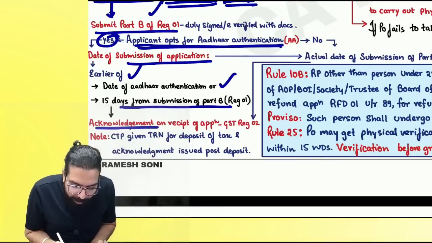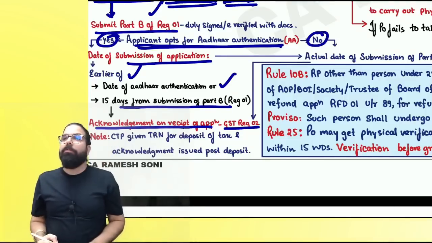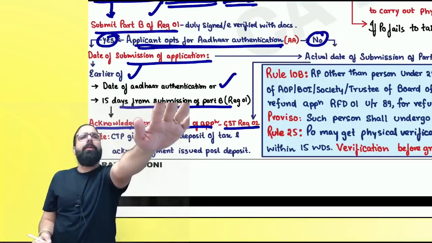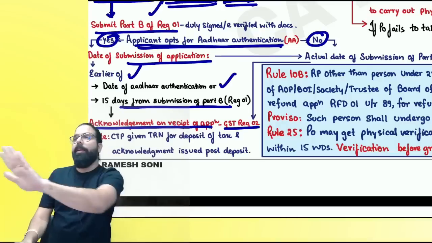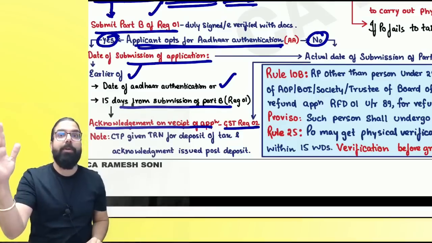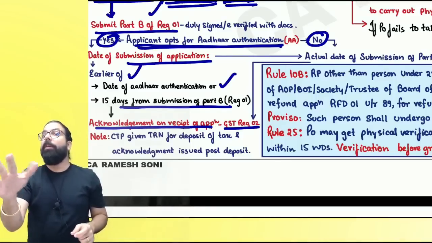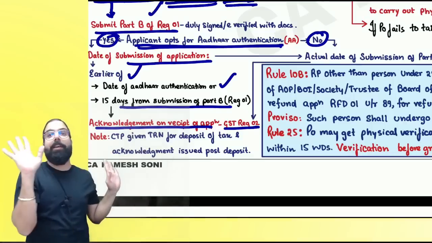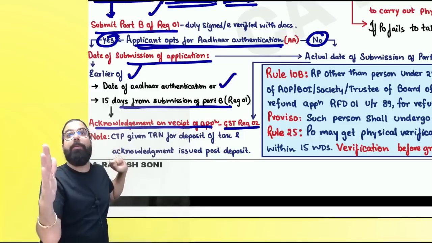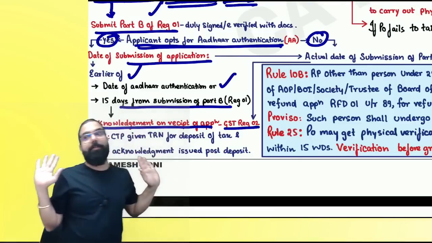Now, one acknowledgement will be given to you in GST REG 02. Sir, supposing I say no, I don't want to do Aadhaar authentication. Then which day is your form completed from your point? Everyone listen carefully. If you say yes, I want to do Aadhaar authentication, then which day is your form submitted? The day you do Aadhaar authentication or 15 days later? I submitted on 1st, they will not take the 1st. If I do Aadhaar authentication on the 5th, the 5th will be taken. Clear, everyone? If I don't do Aadhaar authentication, then the 16th will be taken.